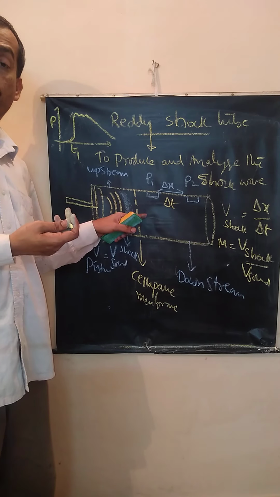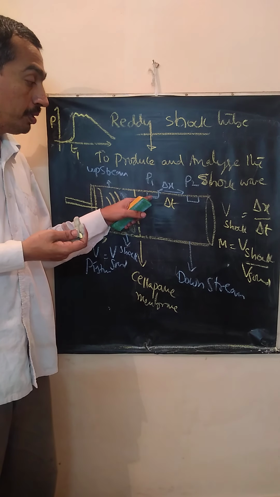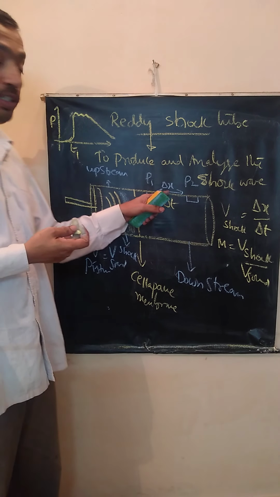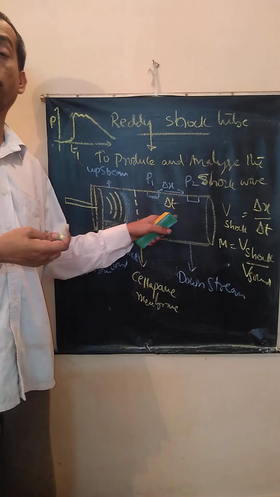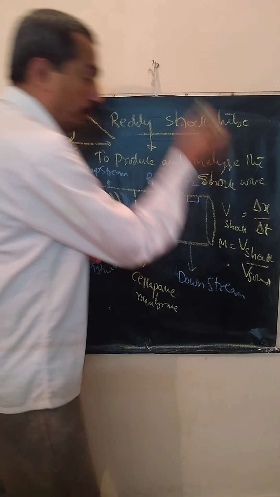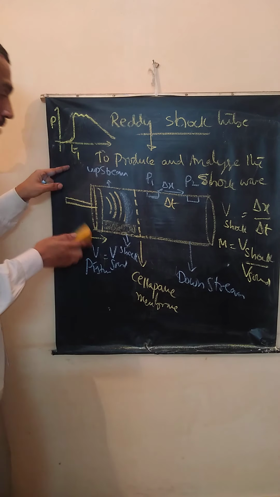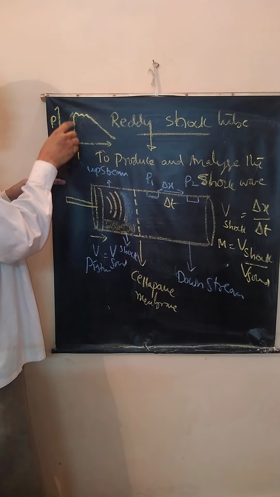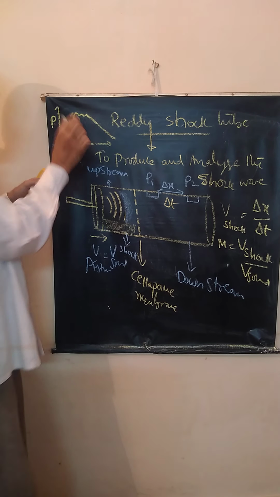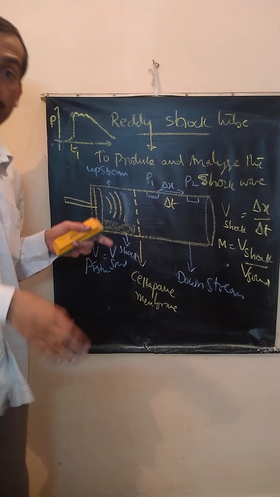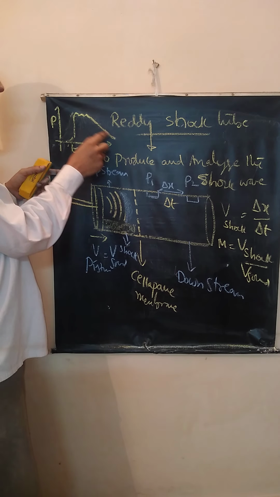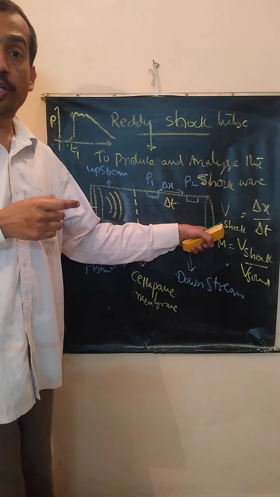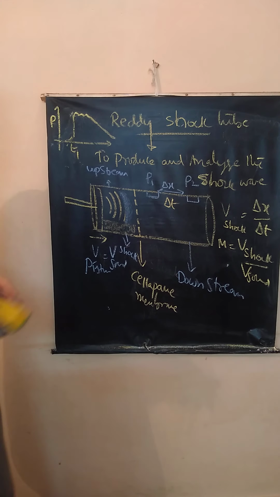The speed of the shock wave is found by seeing the signal recorded at the two pressure sensors P1 and P2. If delta x is the distance between the sensors, and delta t is the time taken for the shock to move from P1 to P2, then the velocity of the shock is given by this. So this is how a pressure wave, shock wave is represented. It has a very sharp rise, but in the decay the pressure is maintained for some time. It is not just increase and decrease. The increase is very sharp, the decrease is slow. Correct? So you must know how the shock speed is found and how its Mach number is determined.